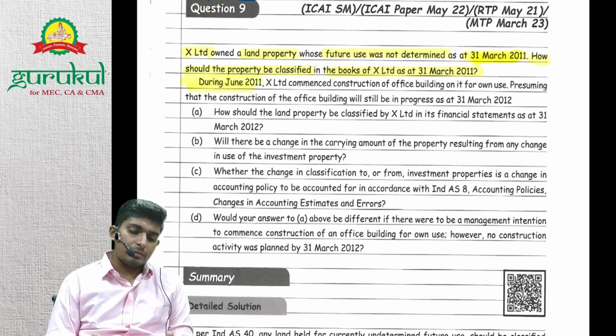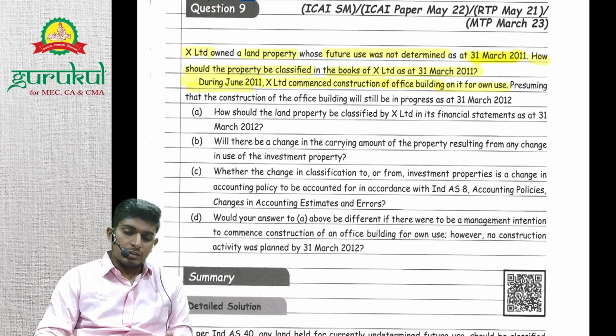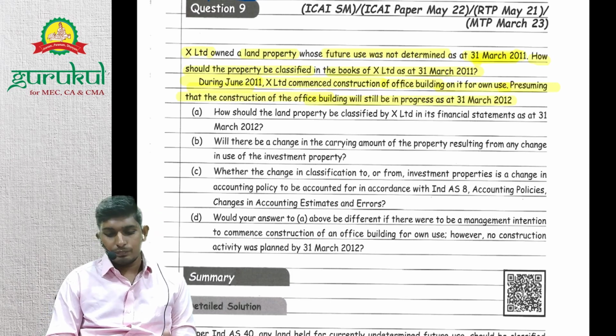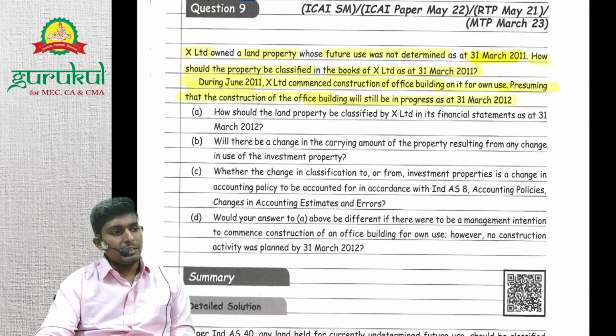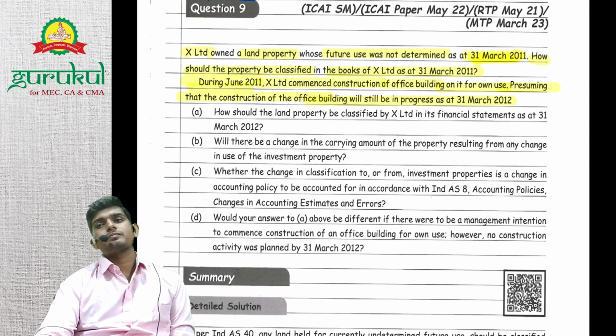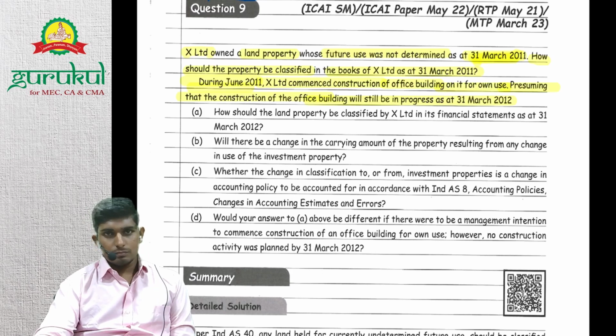During June 2011, X Limited commenced construction of an office building for its own use. Presuming the construction of the office building will still be in progress as of 31st March 2012, whether it's a PP or an investment property as on 31st March 2012.